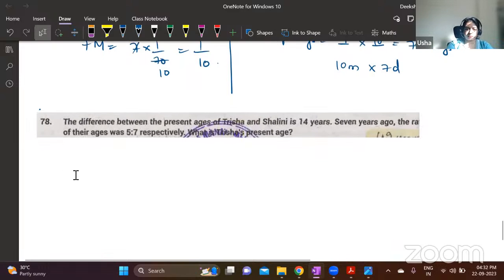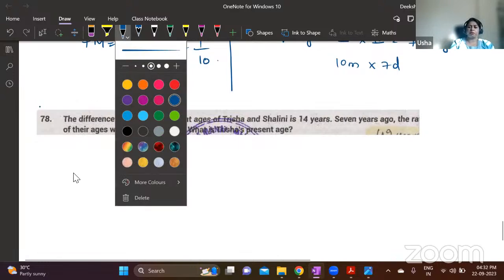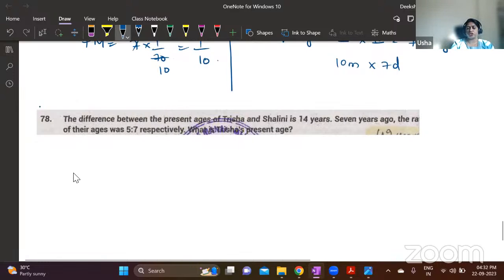Problems on ages. So difference between present ages of Trisha and Shalini is 14 years. 7 years ago, ratio of their ages was 5:7. What is Trisha's present age? Now, ratio of the age was 5:7, right? This was 7 years ago. And at that time also, the difference is 14 years only. So I am taking past age. Trisha is to Shalini is 5:7. Means what are the ages?